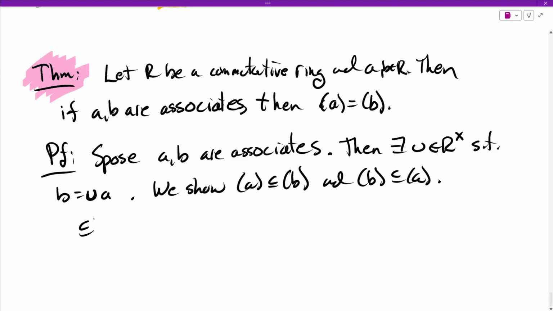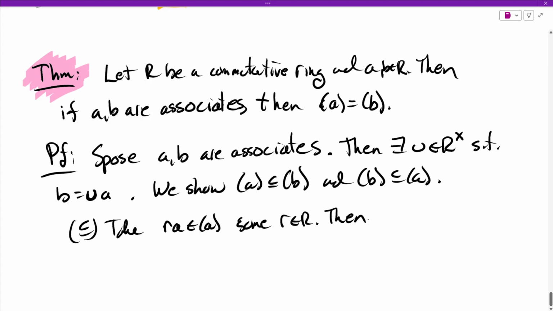For the first containment, let's take some multiple of A. Let's take some rA in the ideal generated by A, for some r in R. This is the same thing as saying A is U inverse B. It's a unit, so the multiplicative inverse exists, and we can move it to the other side.